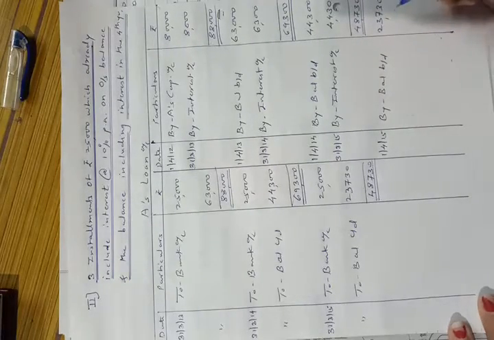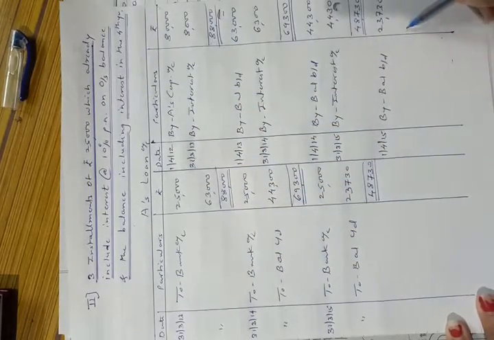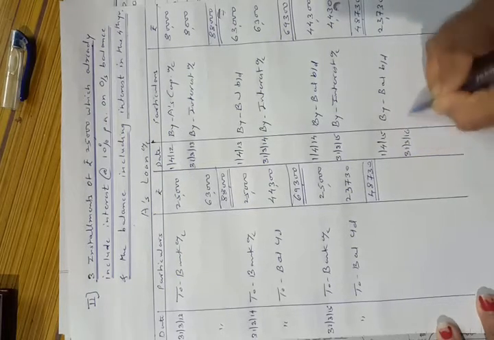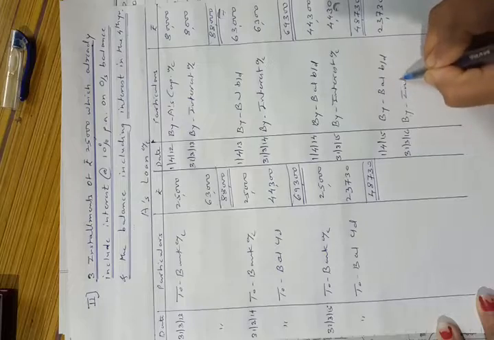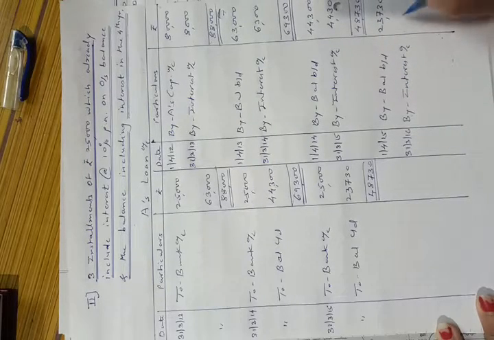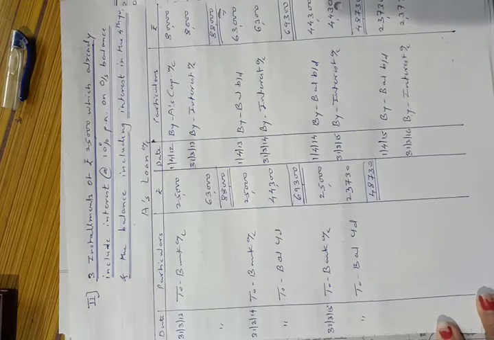Okay, now they told us that the balance including interest is paid in the fourth year. So this is the fourth year. Now we will first charge interest on 31st March 16 by interest account. 10% of this amount, that is 2,373.